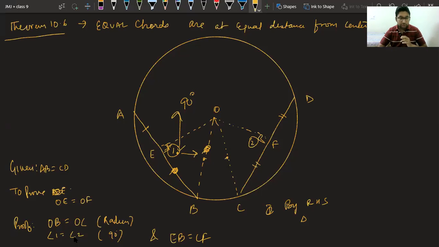Okay, good. Now class, the next theorem, that is the converse of this, I request you all to try on your own. It is very easy. Same concept will be applied.